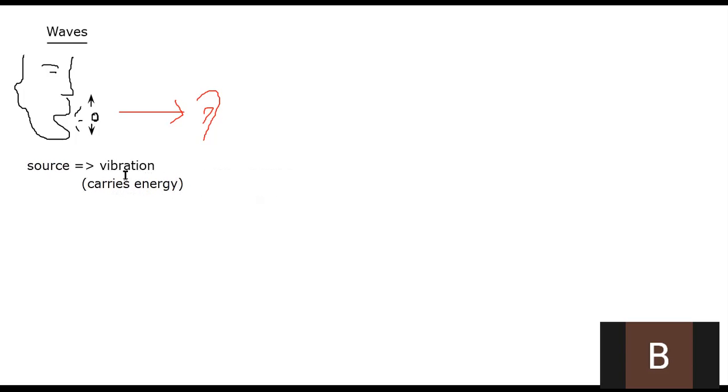Vibration carries energy, and then this vibration travels and reaches its destination, whatever the destination is. During the travel, the vibration creates a certain pattern. It's the way they travel, how they travel. They move in a very specific pattern, and this pattern we call a wave.